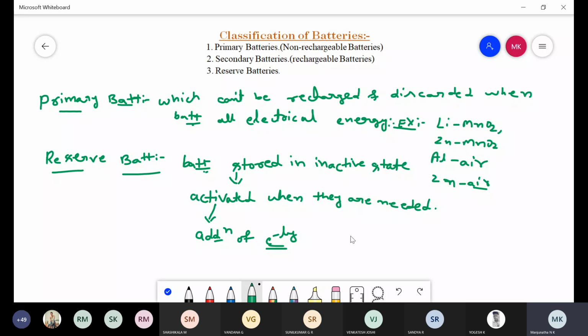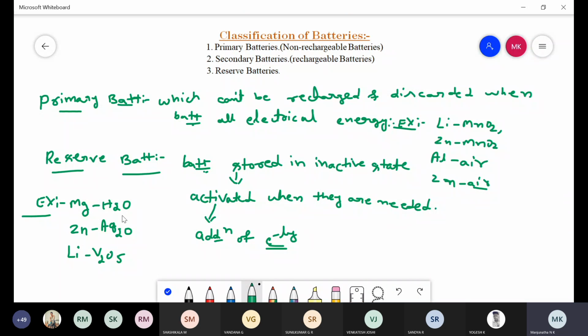For example, coming to the examples for reserve batteries, first one is magnesium water activated battery. Another one is zinc silver oxide battery. Another one is lithium vanadium oxide battery, V2O5. These are some examples of reserve batteries.